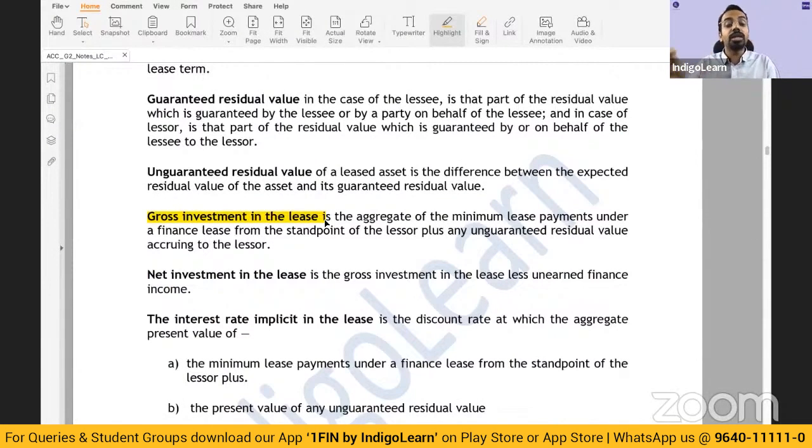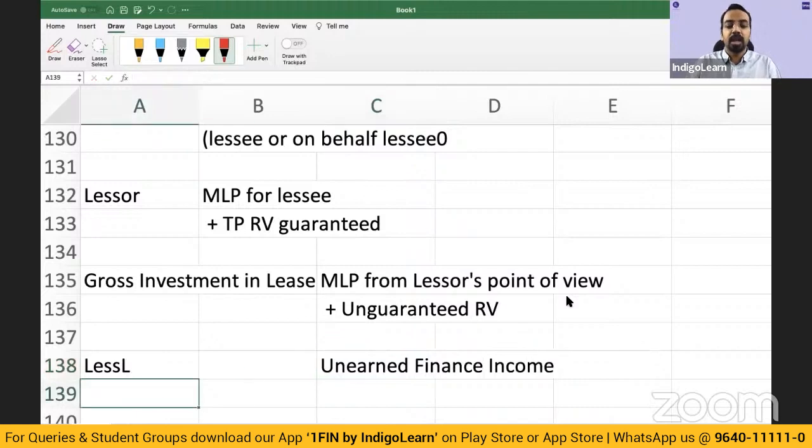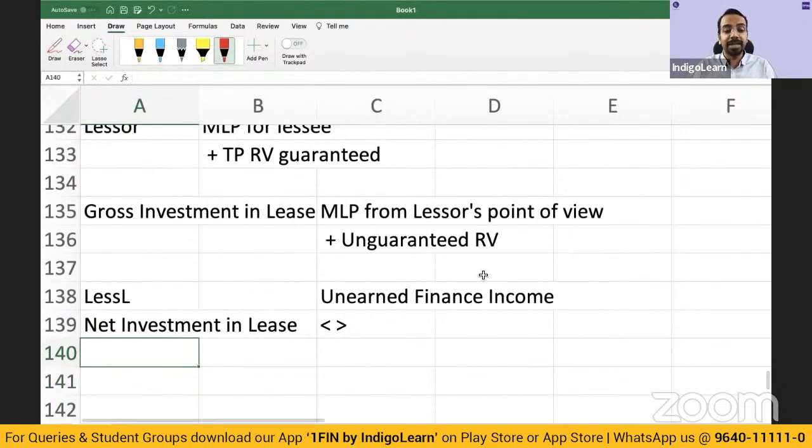And then what is net investment in lease? From gross investment in lease, you reduce this finance income part. Gross investment in lease minus unearned finance income gives you net investment in lease.